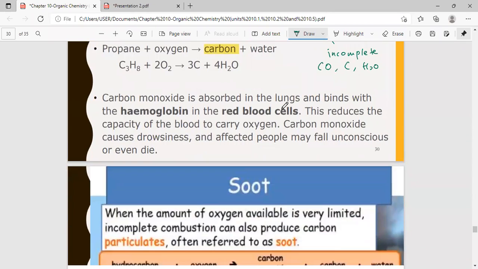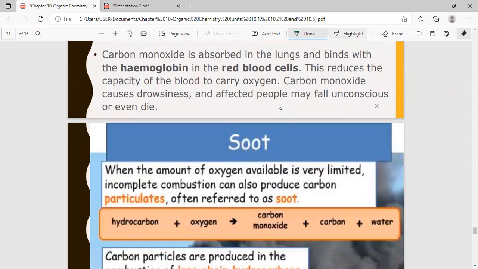A little bit on carbon monoxide. We already learned earlier that it is a poisonous gas. It is absorbed in the lungs. When people breathe in carbon monoxide, it gets into the lungs. One danger of this gas is that it doesn't have any smell. Cooking gas, when there's a leakage, has that smell, but in the case of carbon monoxide, there's no smell. It quickly combines with the hemoglobin in the red blood cells. The function of hemoglobin is to carry oxygen to the body, but when carbon monoxide combines with the hemoglobin, it cuts off the supply of oxygen to the body.